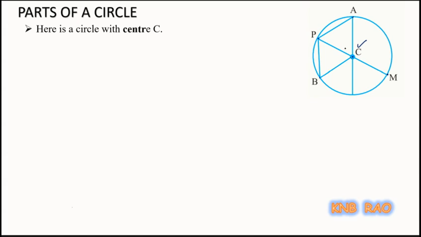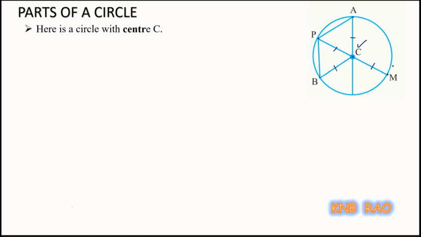You can see that the distance from C to A, or C to P, or C to B, or C to M will be the same, where we call this distance from the center of a circle to any point on the circle the same or constant, or you can say fixed distance.